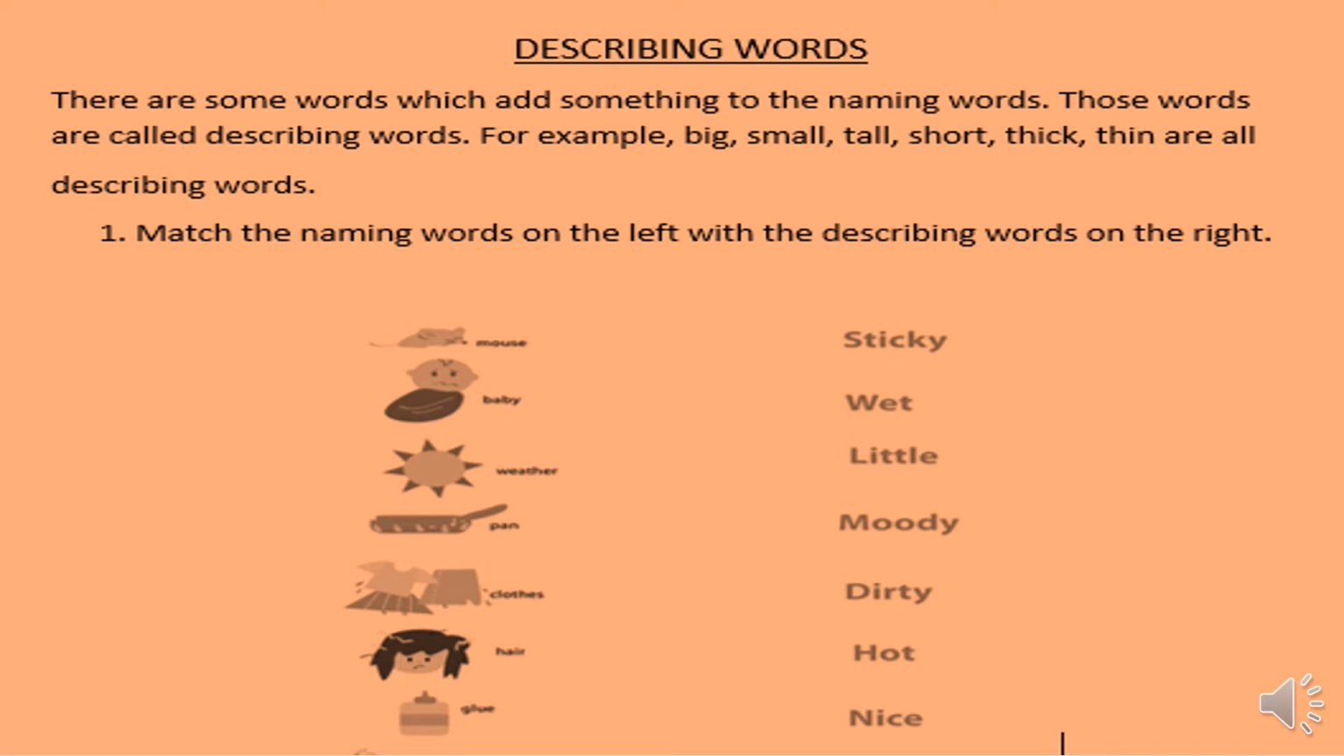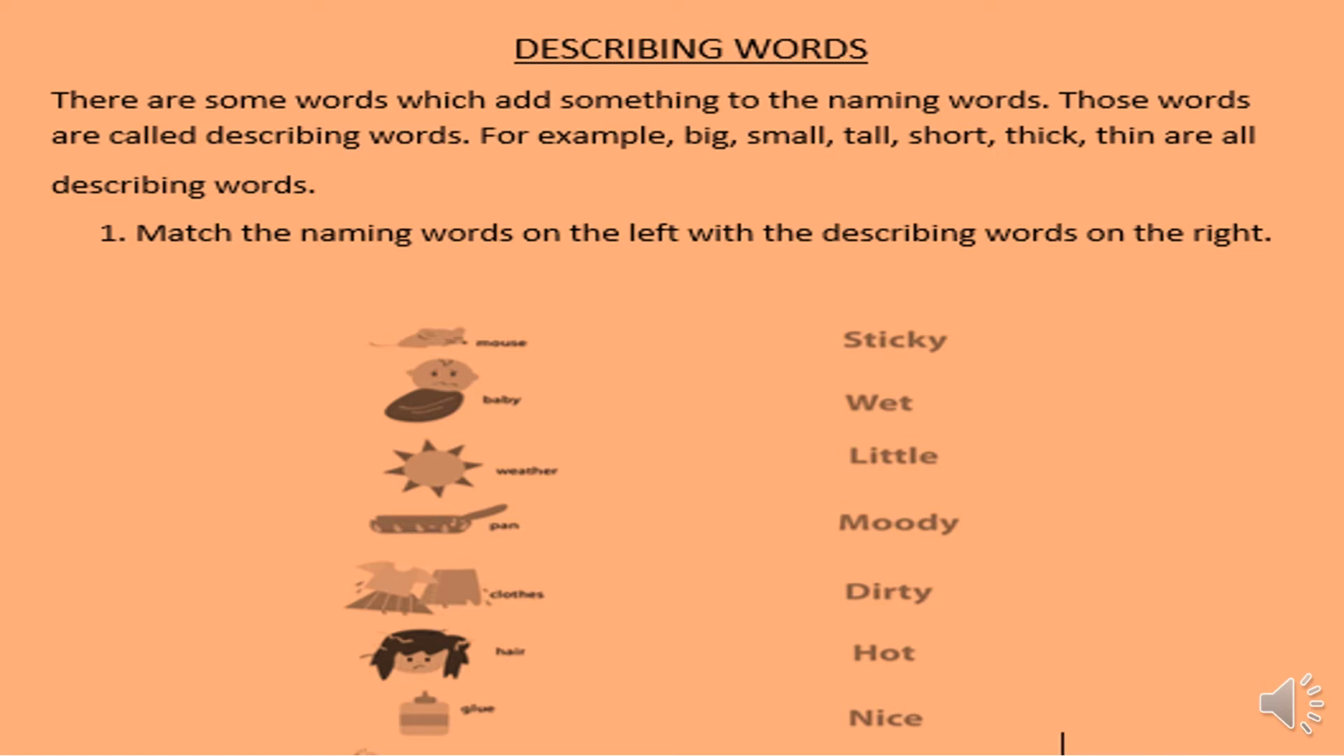Naming words are the names of things like table, chair, animal, boy, girl, city. These are all naming words. So those words which add something to the meaning of the naming words are called describing words. For example, big, small, short, tall, thick, thin are all describing words.